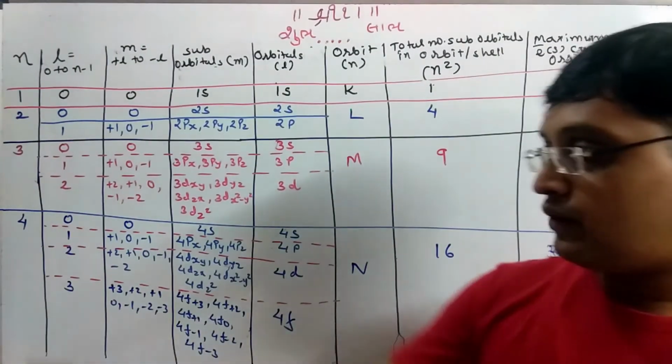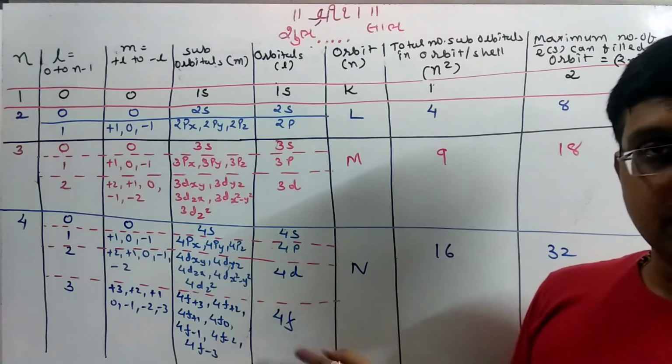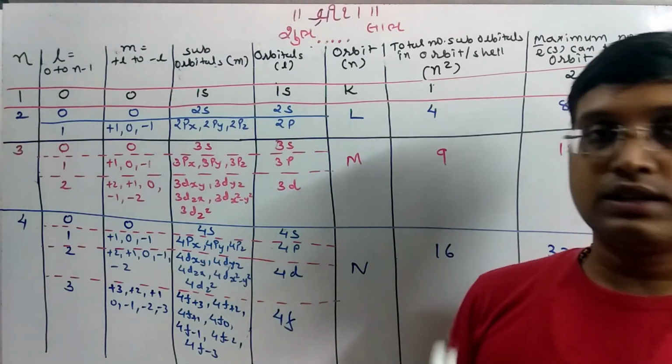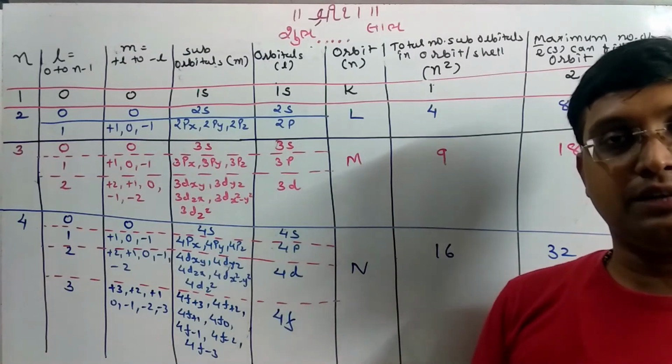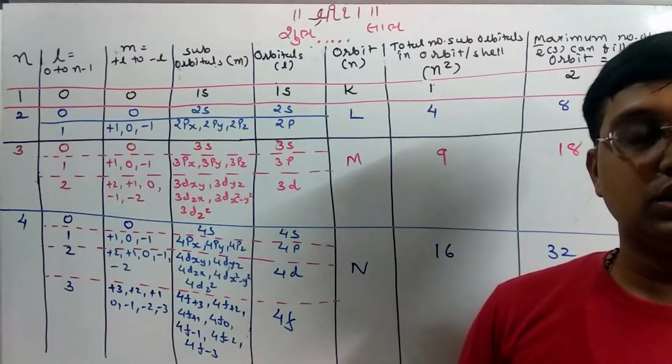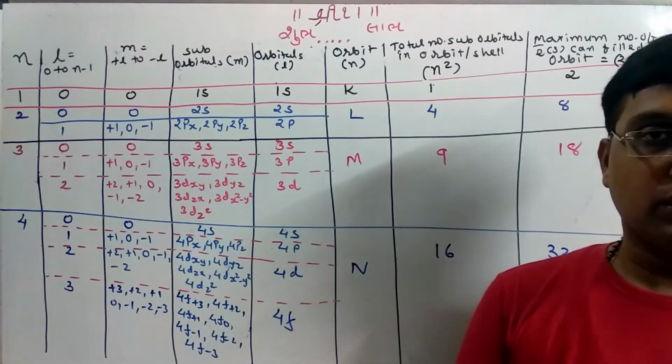For n equal to 5, you can draw the same type of table, and for 6, 7 and so on. This table is very important, so please write it properly and make a chart. This will help to calculate the quantum numbers, right?